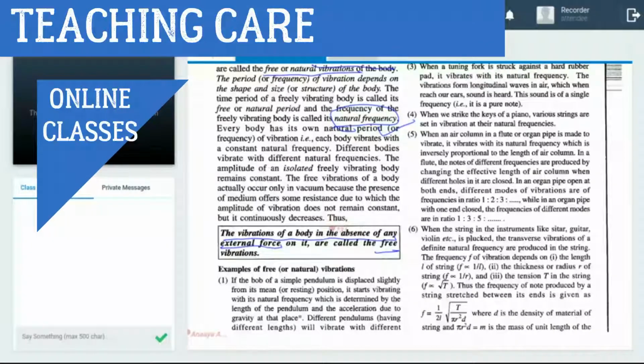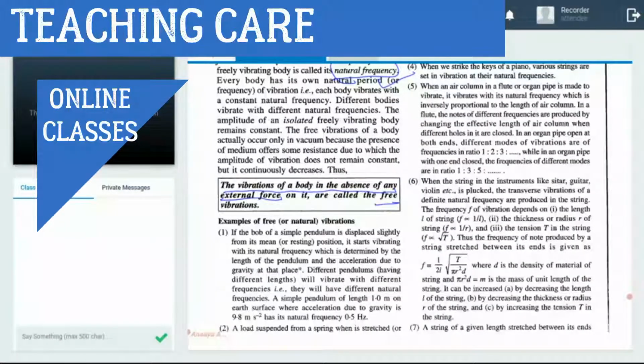Again, I repeat, vibrations of a body in the absence of any external source are known as free vibrations. Now some examples of free vibration. First example, the bob of a simple pendulum.